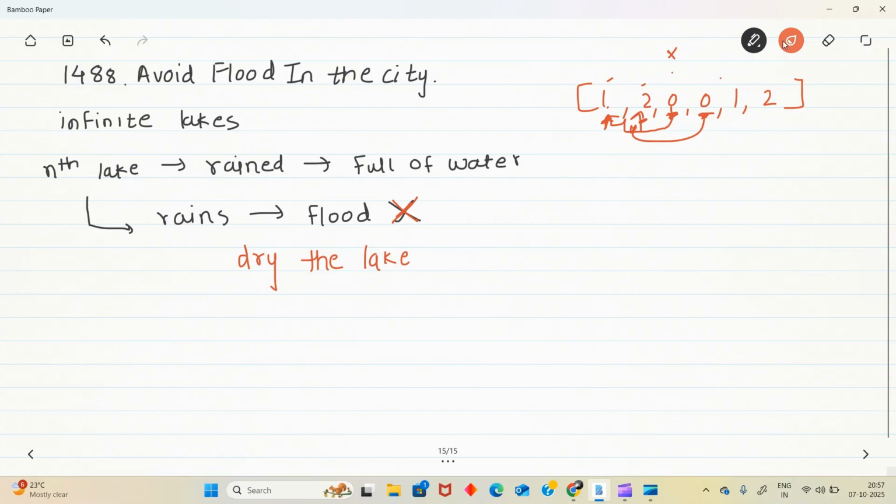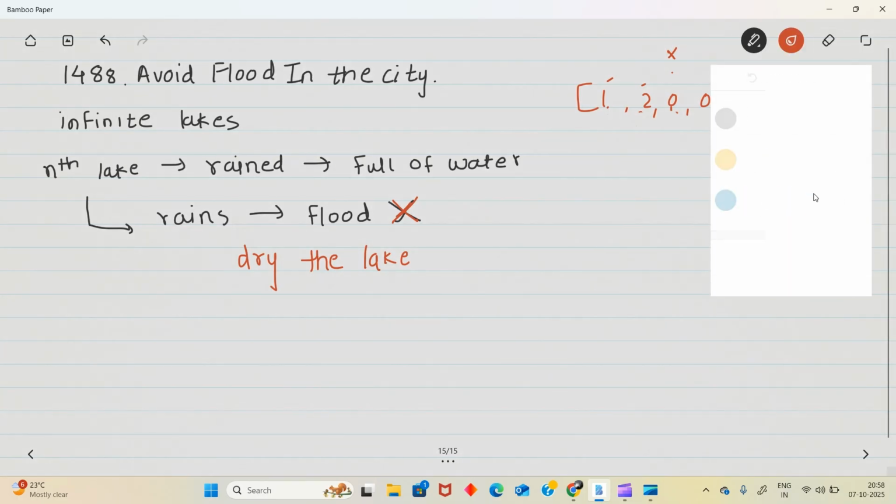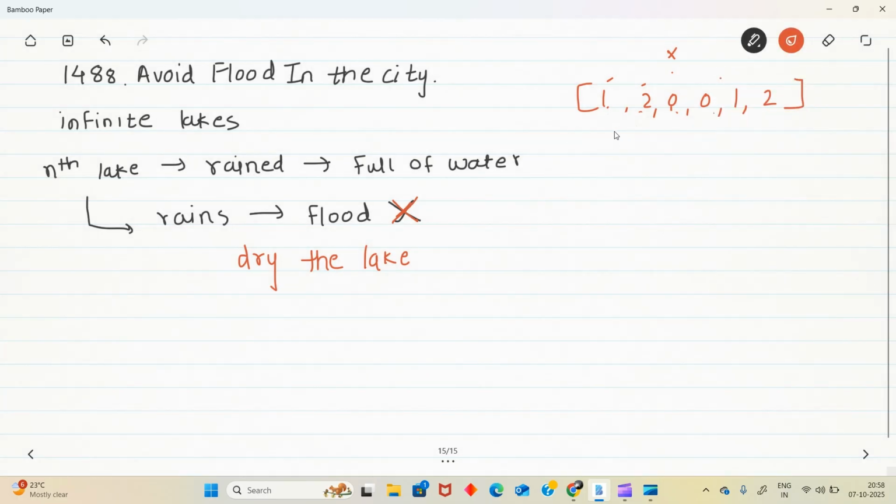But see, instead of this, let's say I have an array 1 2 1 2. Then at i equal to 0, it rained on the first lake, this is the lake number.